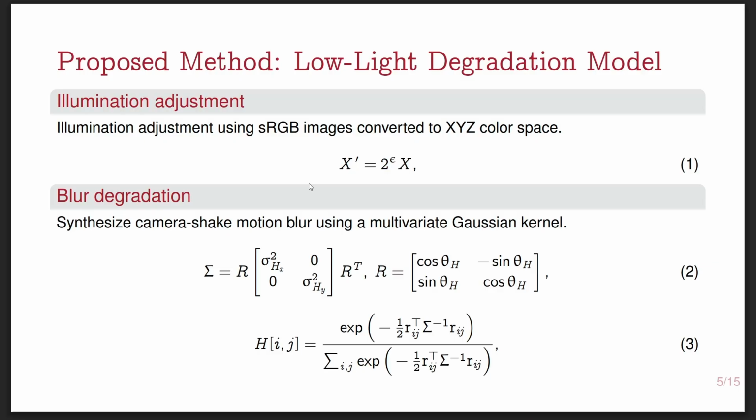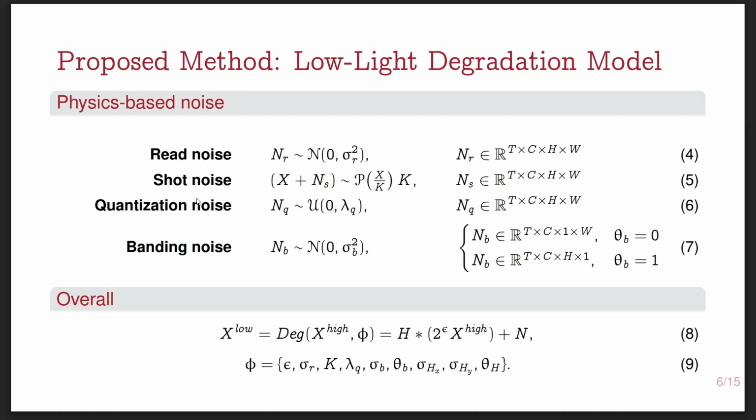So we'll very quickly go through the degradation model. We have illumination adjustment, where we first convert the sRGB images into XYZ color space and then apply a linear transformation. Blur degradation, where we synthesize camera shake motion blur using a multivariate Gaussian kernel. Physics-based noise, where we use common noises such as read noise, shot noise, quantization noise, and banding noise. And overall, at the bottom, you will get this equation, which is our degradation model, and phi is a vector of parameters that are used to synthesize each degradation.